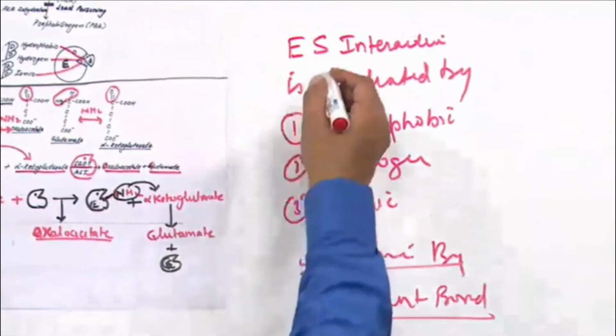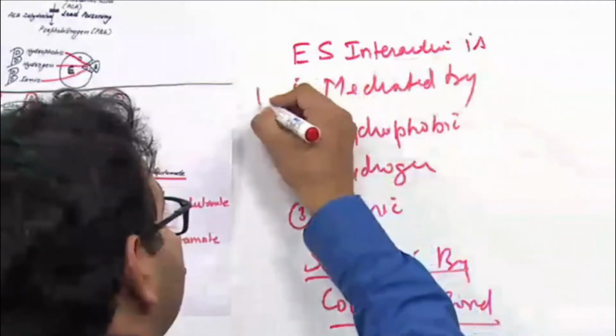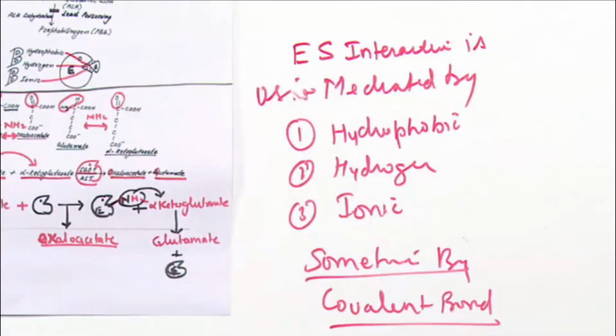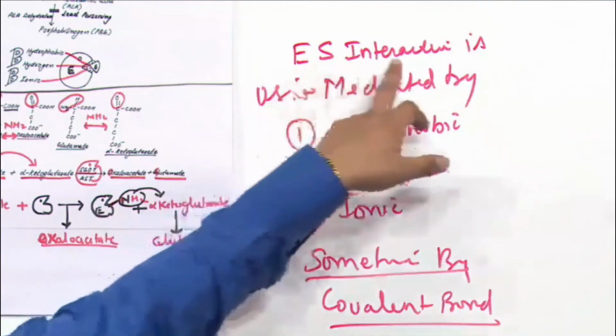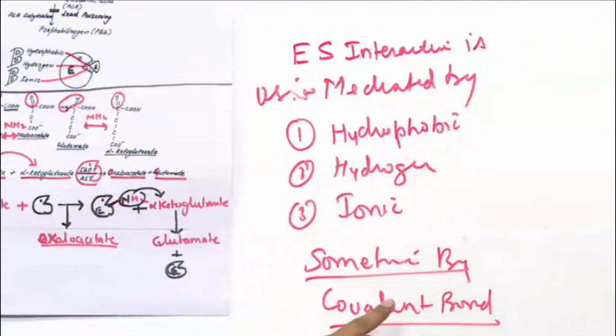Or you can write like this: enzyme substrate interaction is usually mediated by hydrophobic, hydrogen and ionic, sometimes by covalent bond, never by van der Waals force. Okay.